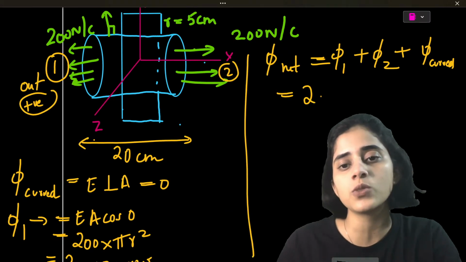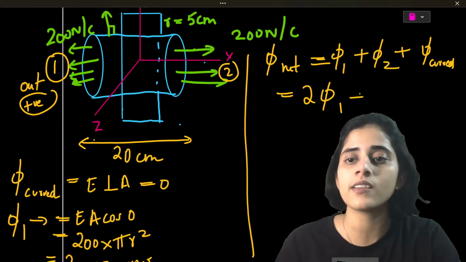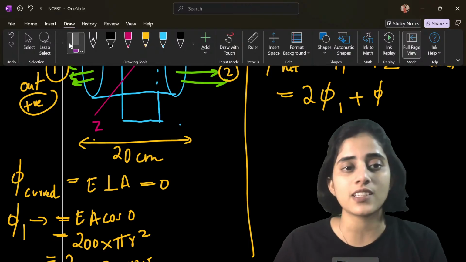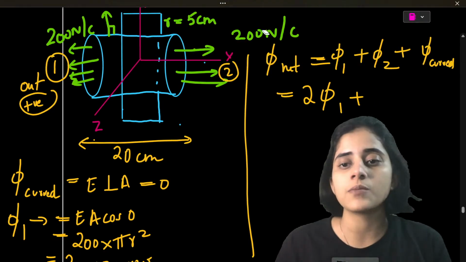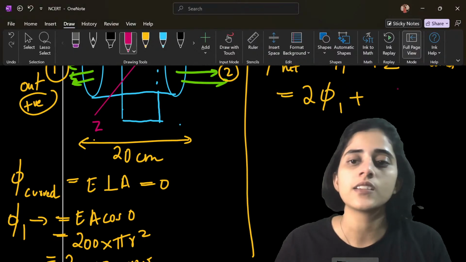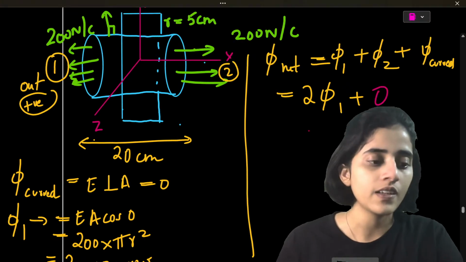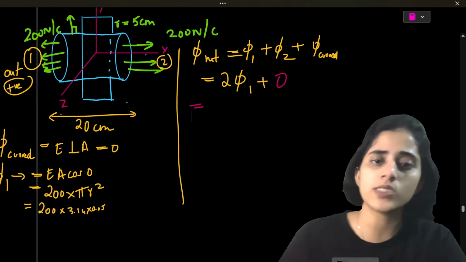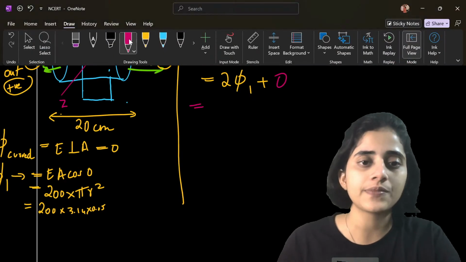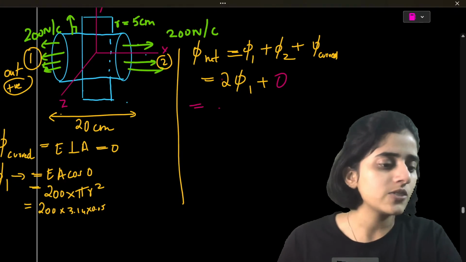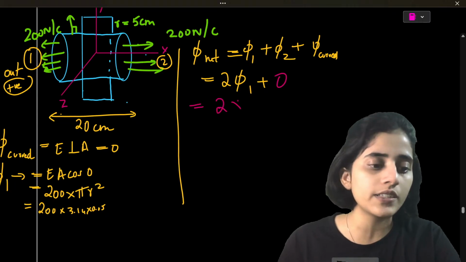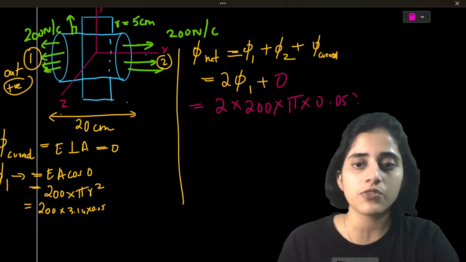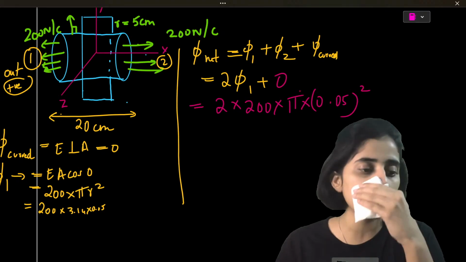So this is equal to 2 phi 1 plus phi curved. Now I can put it as 0. So this is 2 into 200 into pi into 0.05 square. That will be the total flux.